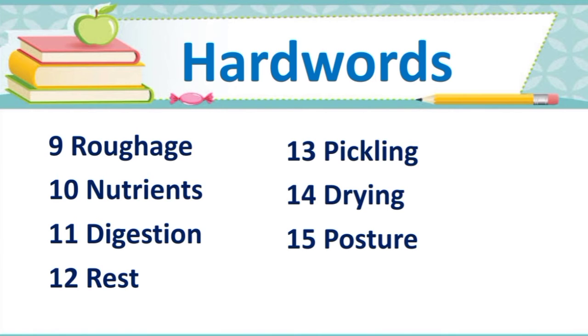The substances that are needed by our body for energy, good health and proper growth are called nutrients. Nutrients give us energy to do our work. They help to repair our body and also prevent us from falling ill too often.